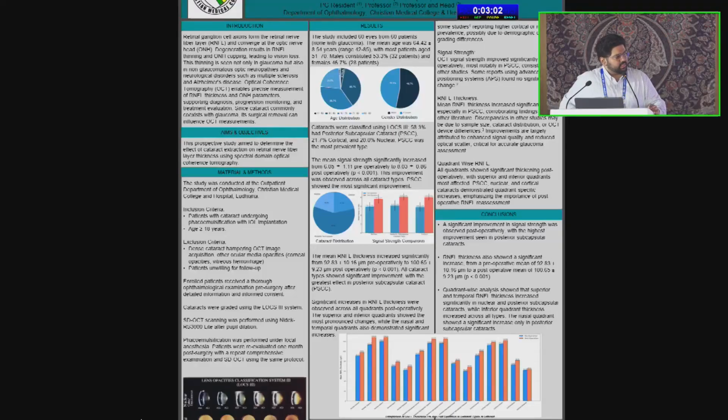So in our study, we included 60 patients, all 18 years and above. We included only those patients who were posted for phacoemulsification with in-the-bag IOL implantation. We excluded patients with any sort of ocular opacities or other retinal pathology, and those patients that were not willing for follow-up.